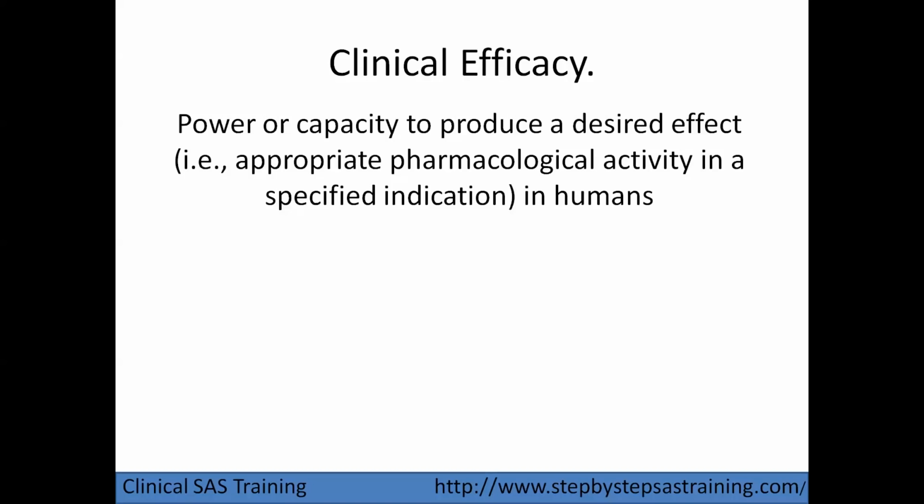Safety and efficacy play a very important role, and efficacy really tells how much the subject got treated. The appropriate pharmacological activity indicated in humans, we can estimate by the efficacy. You can see in a particular protocol primary and secondary efficacy parameters.